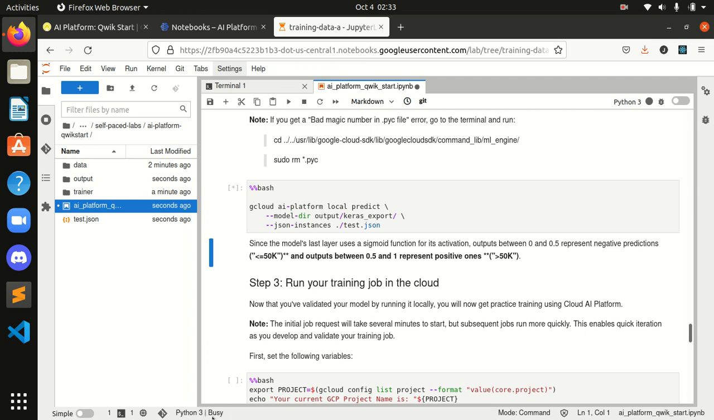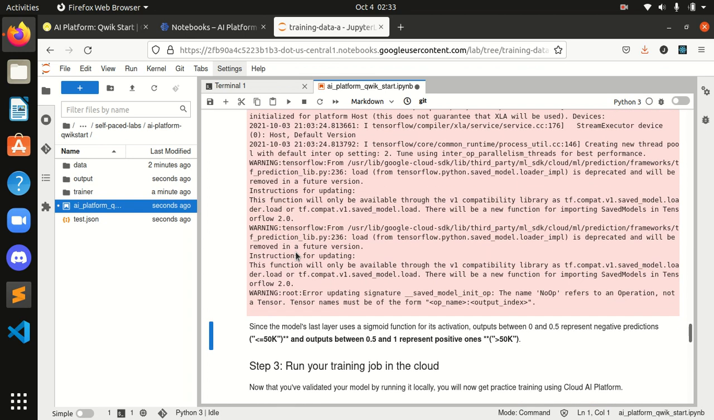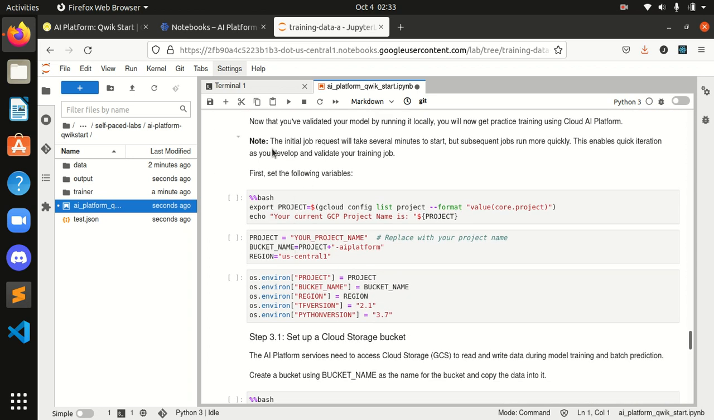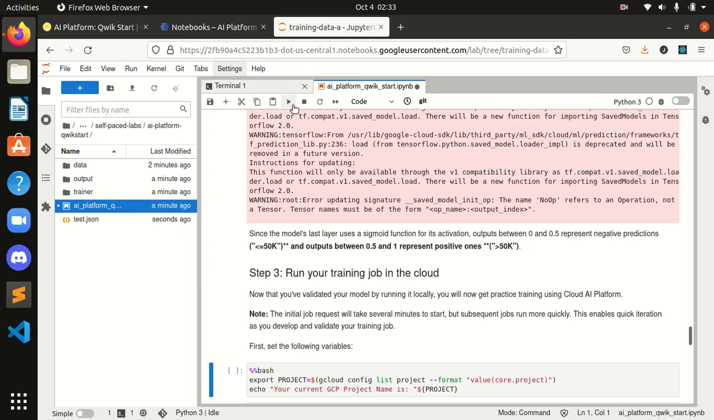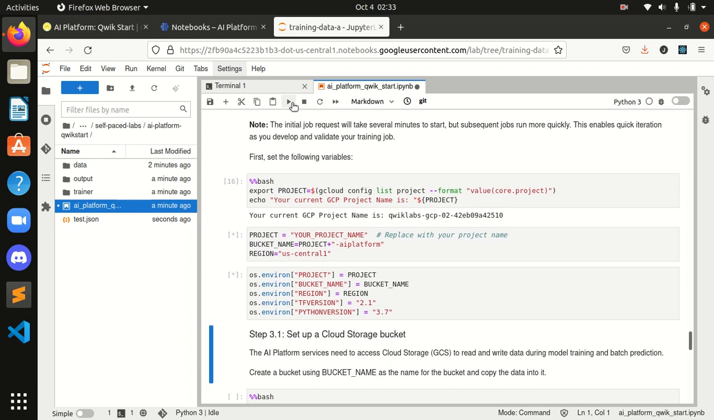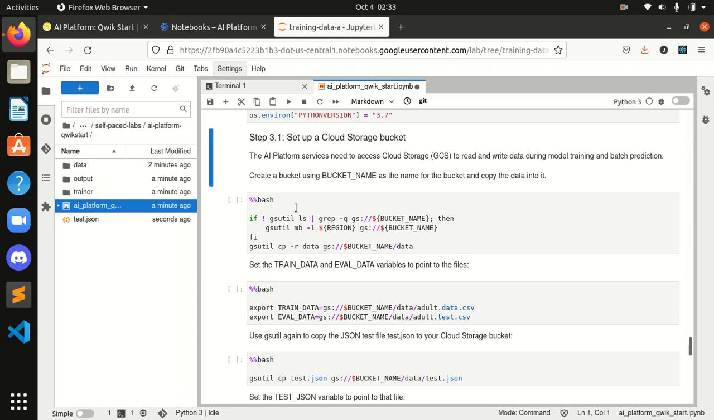It's busy. It's showing busy. We need to wait. Okay, it's done. Now run your cell. We have to run this. Okay, it's done. It's again done. Set up a cloud storage. Add the air, create a bucket using.